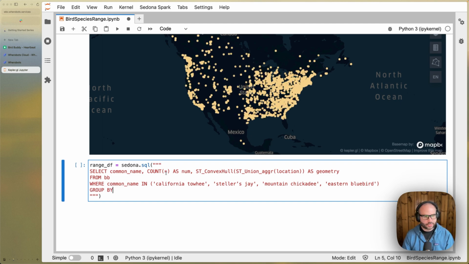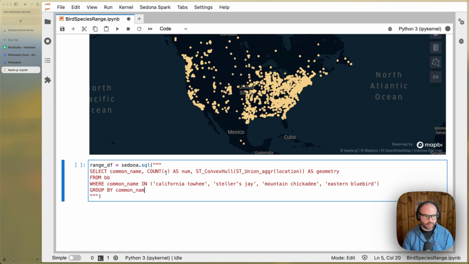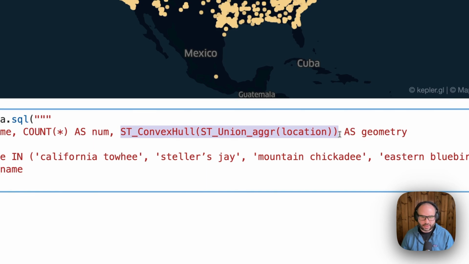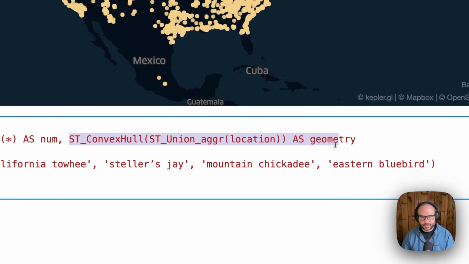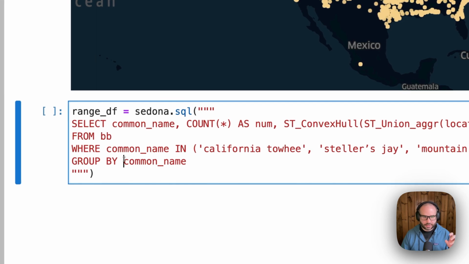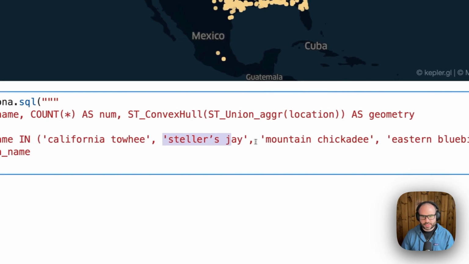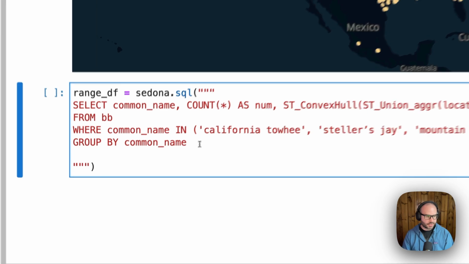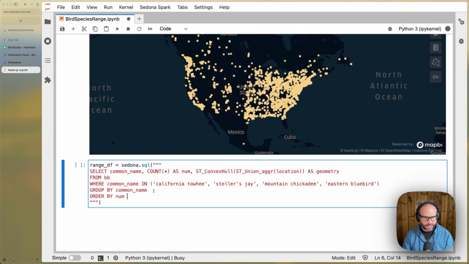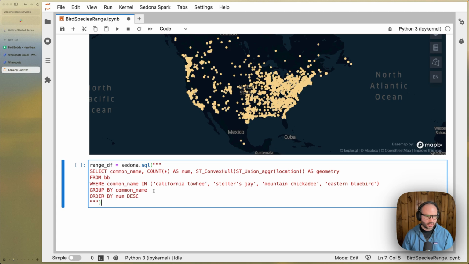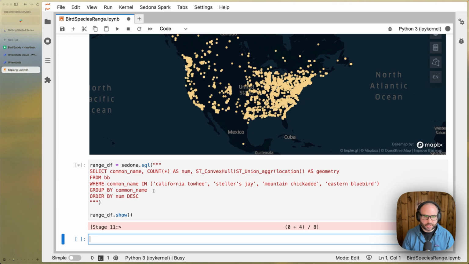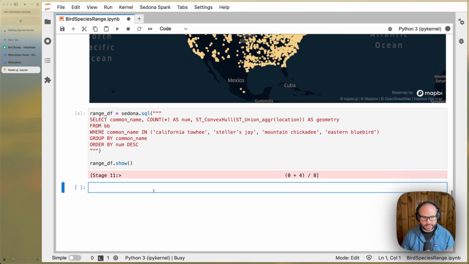And we want to do a group by the common name so that our convex hull and this aggregation function here, those values are grouped by common name. So we'll end up with one convex hull for each of these species based on all of the point observations for those species. And then let's order by the number of observations in descending order, just so we can get an idea of what are some of the most common bird species that we're seeing.